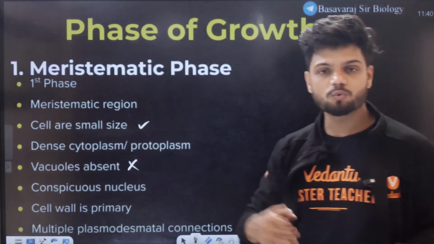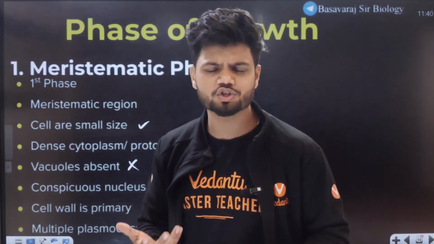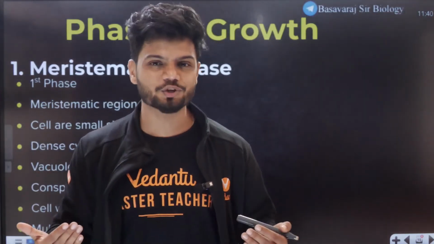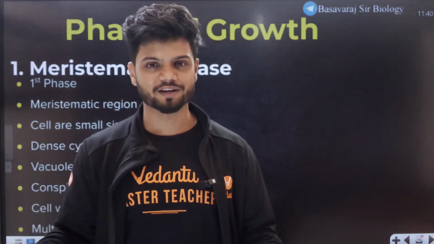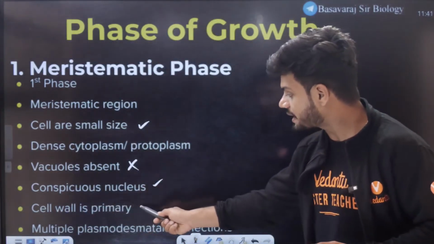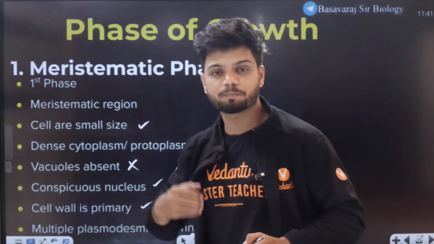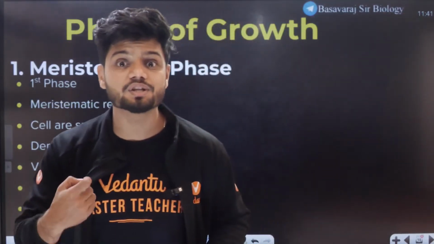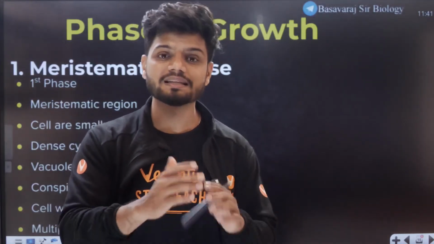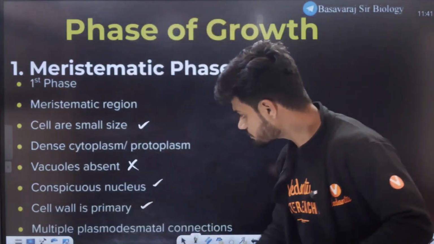Why? Because vacuoles are mainly involved in storage. If there is no storage requirement, do we even need vacuoles? No, we don't need vacuoles, initially. Conspicuous nucleus. Cell wall is primary here. Why? Because primary cell wall is present in the young leaf, young root, basically young cells, right?